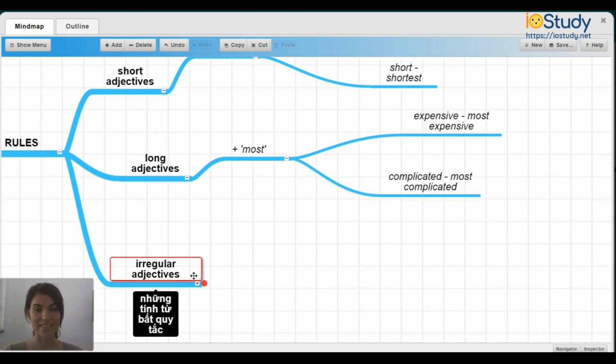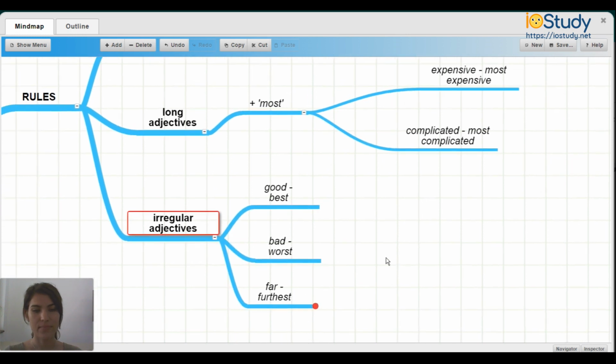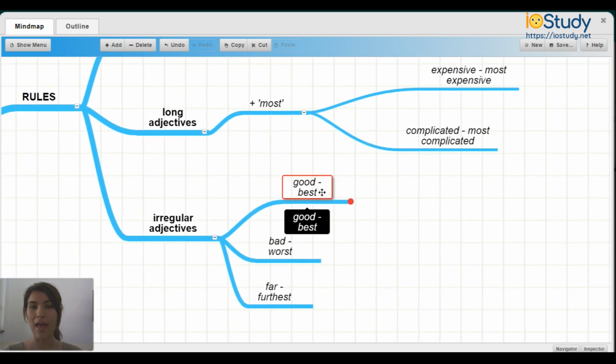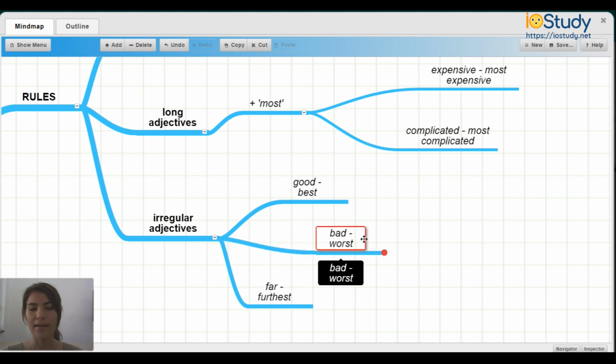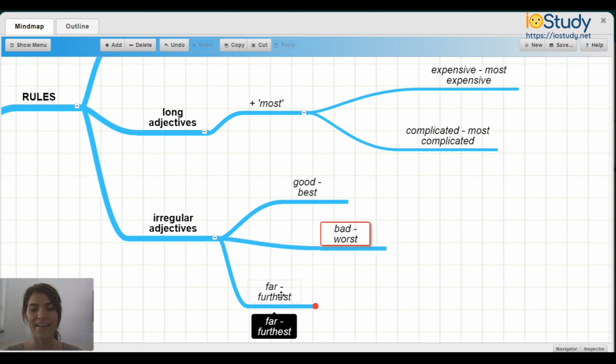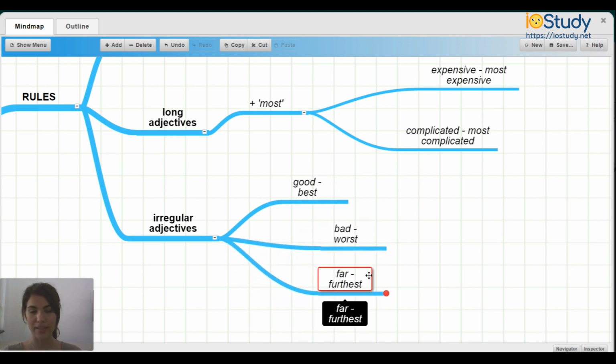Here are some irregular adjectives. Good turns into best. Bad goes to worst. And far goes to furthest. So these are some examples of irregular adjectives.